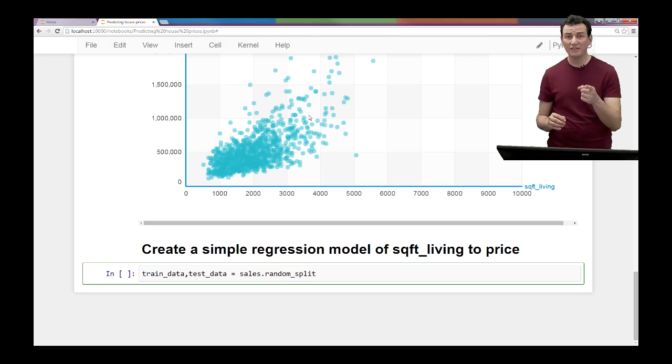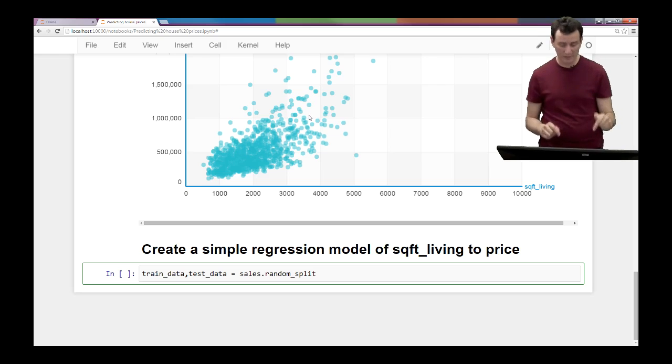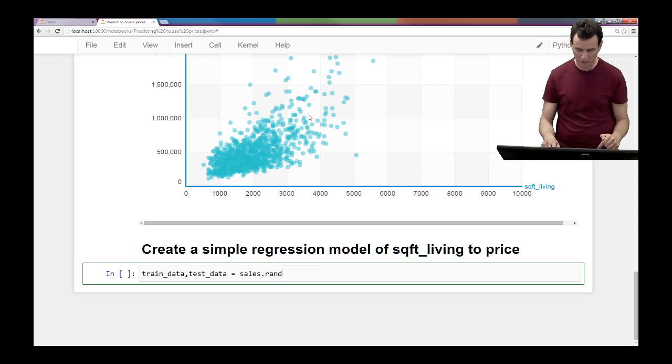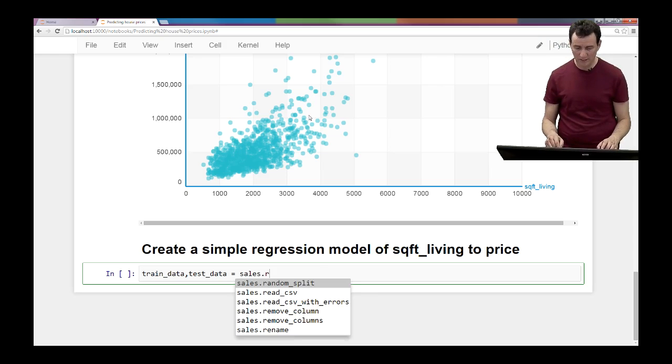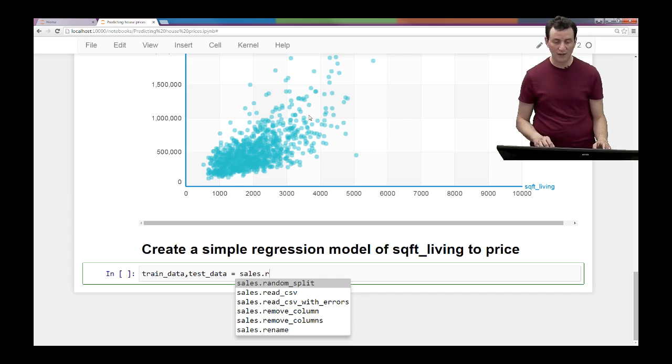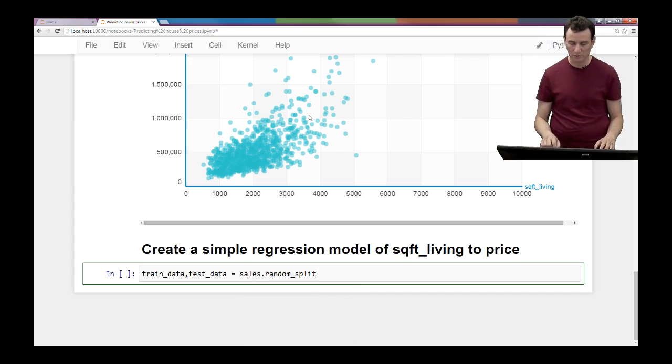By the way, what I did there was just use tab complete. So let me just show you that little trick for a second. If I just do sales.r and I press tab, you'll see there's a few things I could do: random split, read a CSV file, remove columns, rename columns, and so on. So I'm going to just do random split.